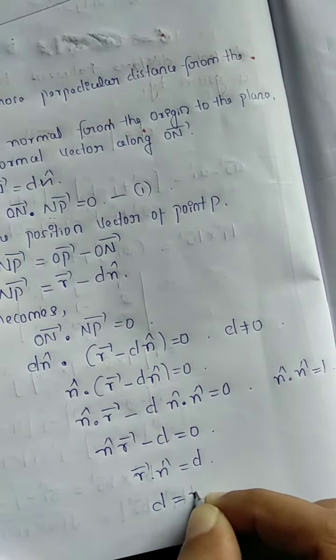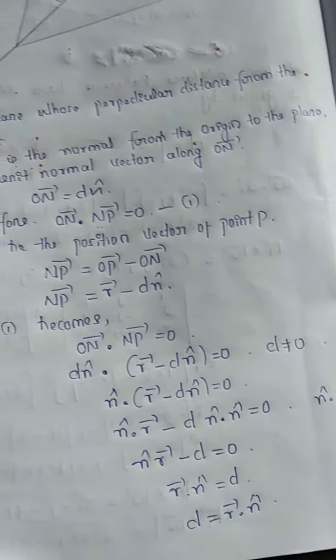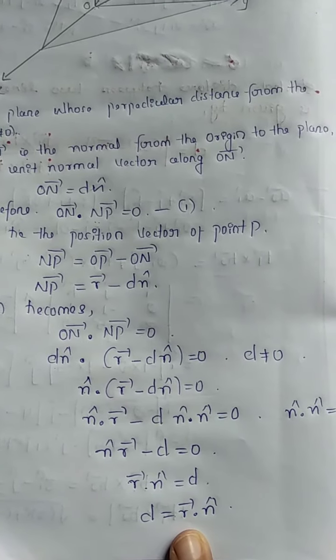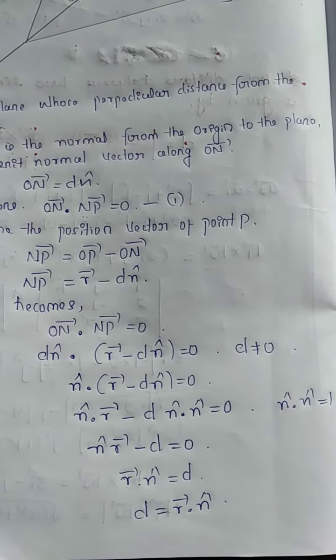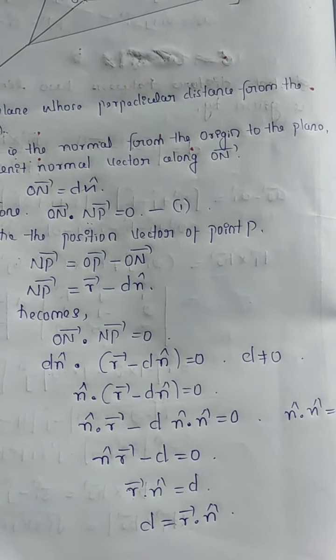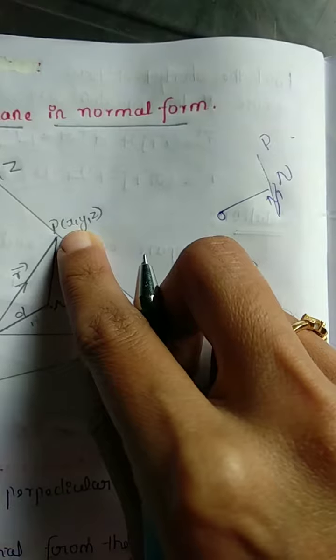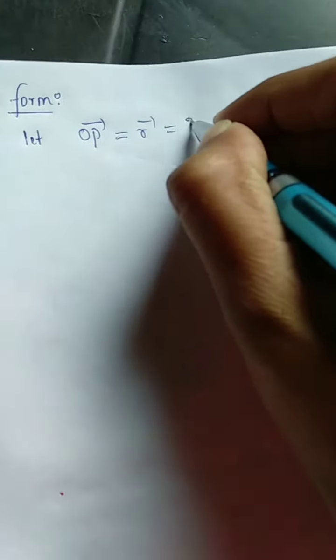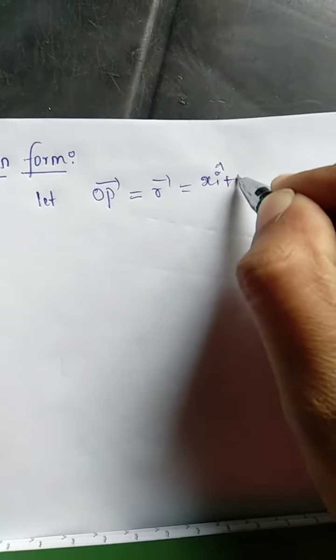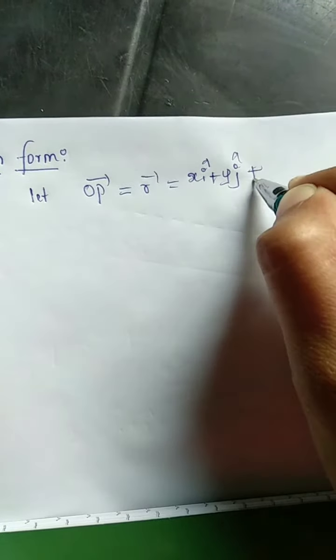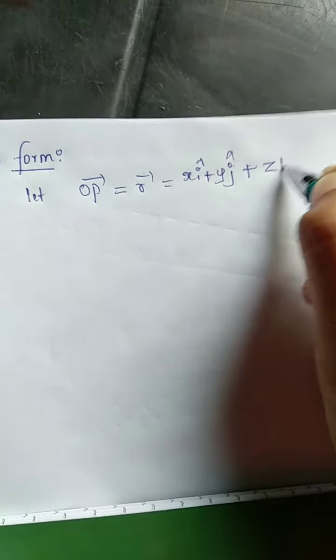Therefore d is equal to vector r dot n cap. So this is the vector form of the equation of the plane. So we write, let vector OP is equal to vector r. We have a point P of x comma y comma z. So we write x i cap, y j cap and z k cap.